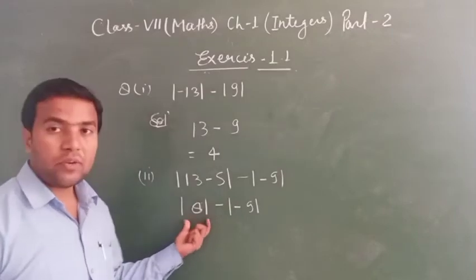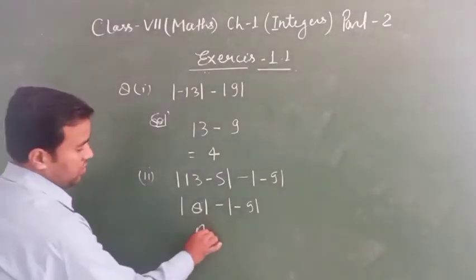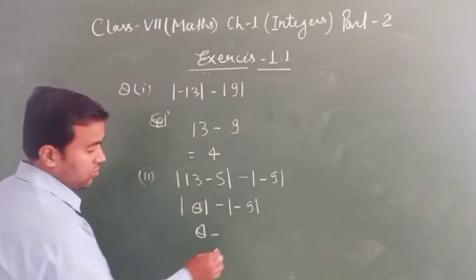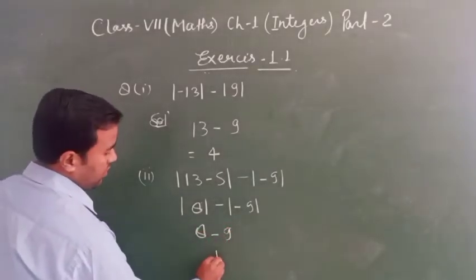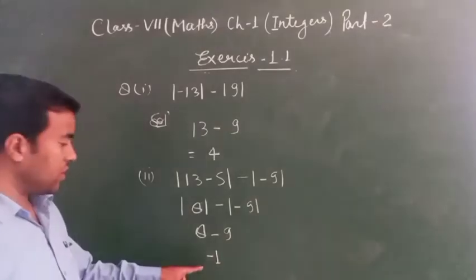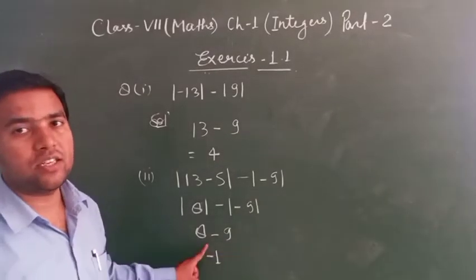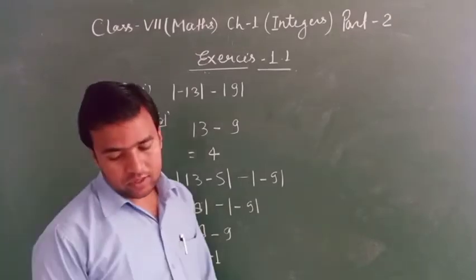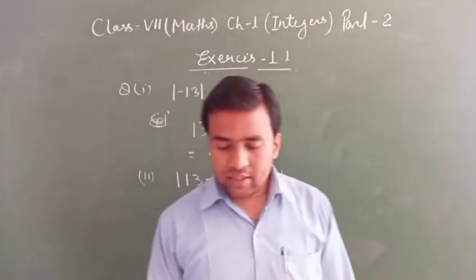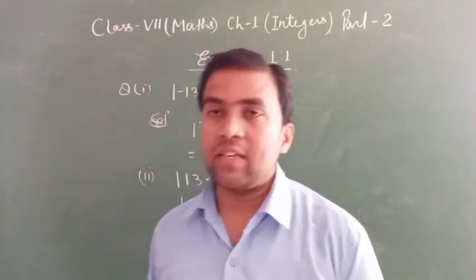So the absolute value of 8 equals 8, minus the absolute value of minus 9 equals 9. 9 minus 8 is 1, minus 9. Why have you taken minus here? Because 9 is greater than 8, then we have taken the minus sign. Clear?